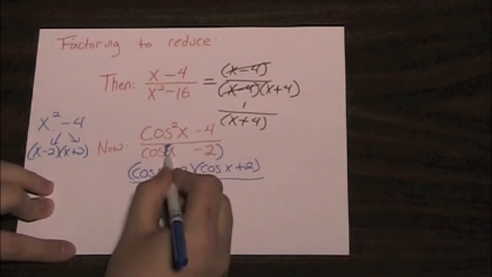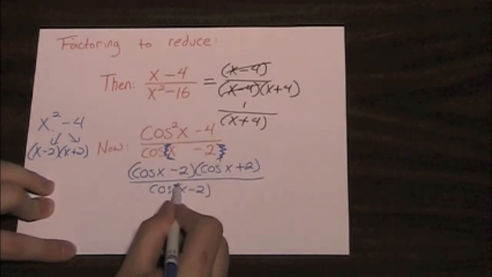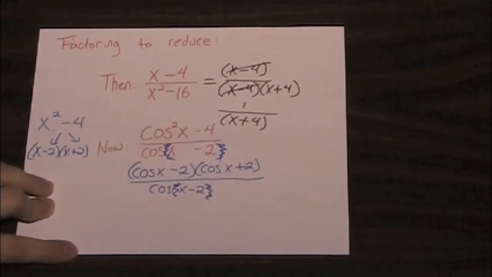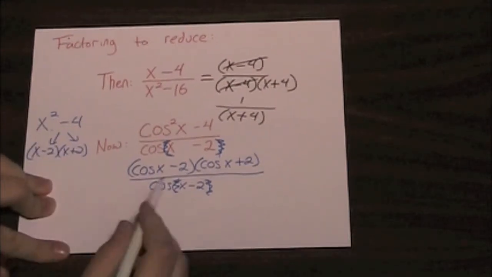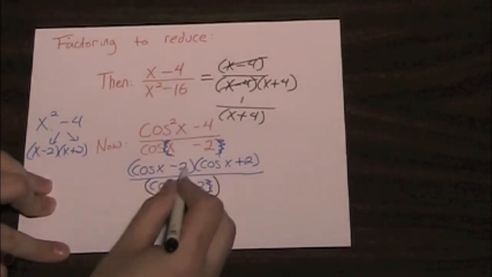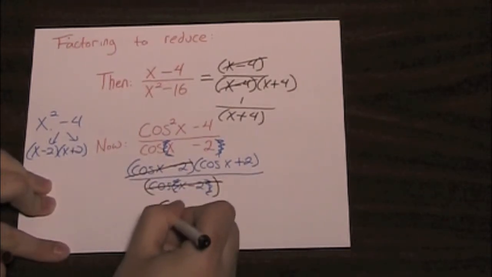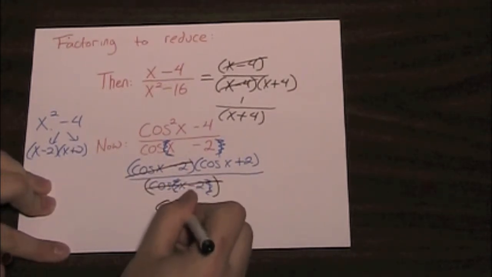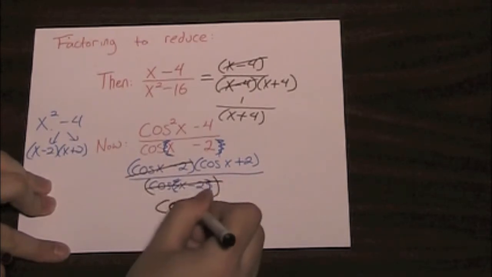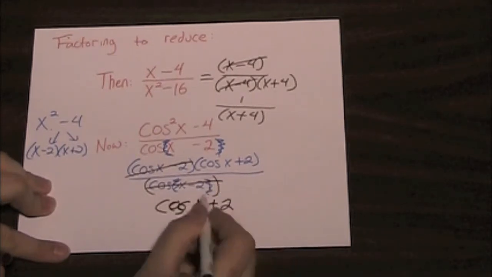I added some extra parentheses to the inside of things, which makes things not work out so well, because I thought I had made a mistake earlier, but that wasn't the case. I have a cosine of x minus 2 and a cosine of x minus 2. Divide those, I get 1, leaving me with a cosine of x plus 2.